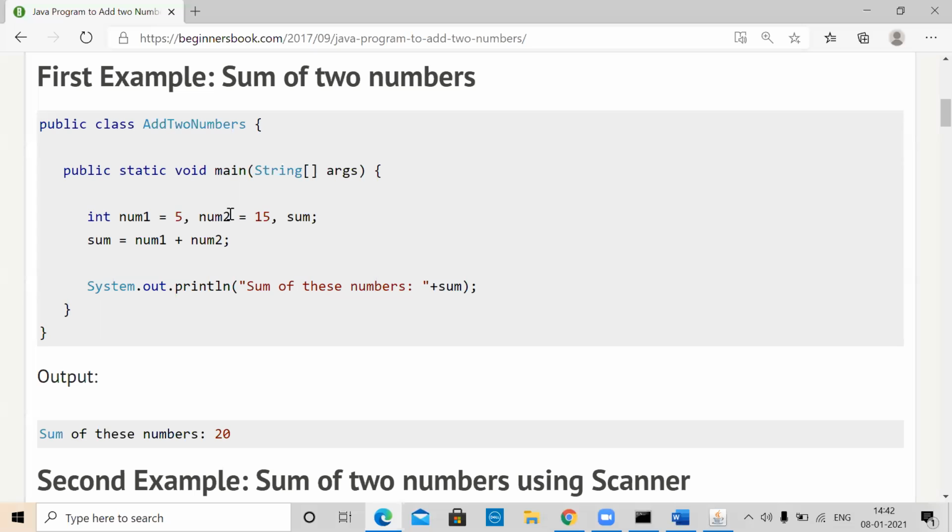That means this method is accessible from outside, from other files. Static means that this method is a static method. A static method is a method that can be called through the name of the class. Methods can be called either through the name of a class or through an object of the class.